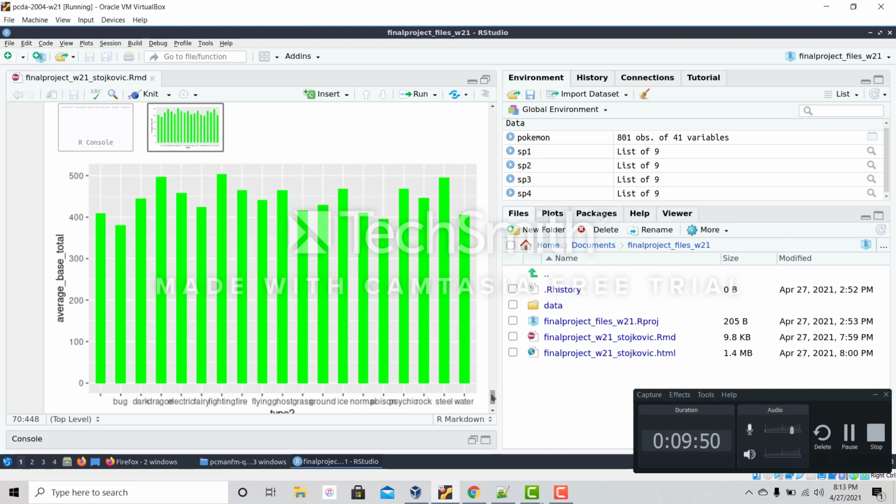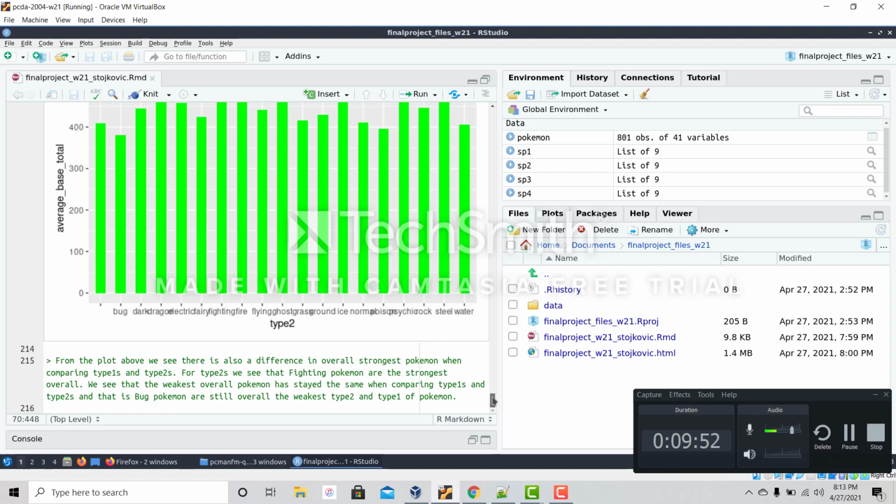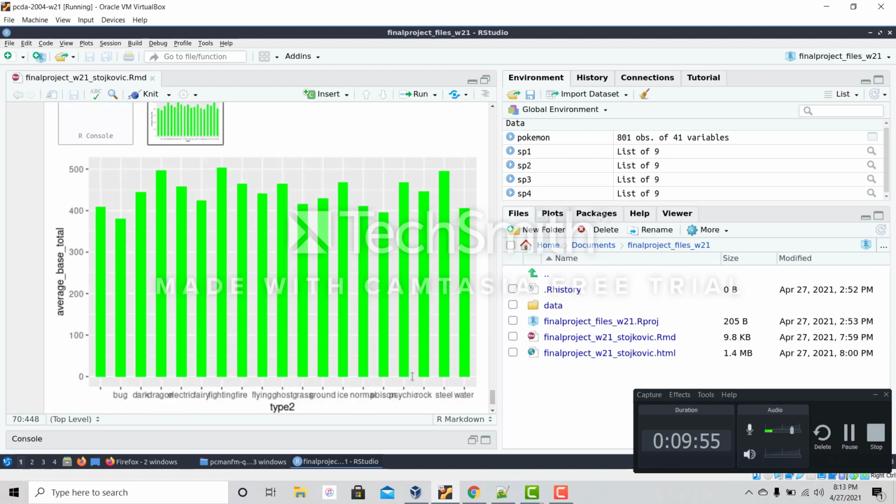And if you've played Pokemon before, this is of no surprise, as everyone knows that Bug Pokemon usually do the worst, and Bug Pokemon are usually Pokemon that you just, I don't want to say defeat, but it's a better word. Bug Pokemon are just Pokemon you defeat to gain XP in order to level up your own Pokemon. Most people don't really catch Bug Pokemon. They're just a means to an end of making your Pokemon stronger.